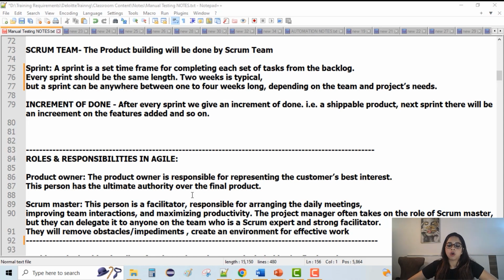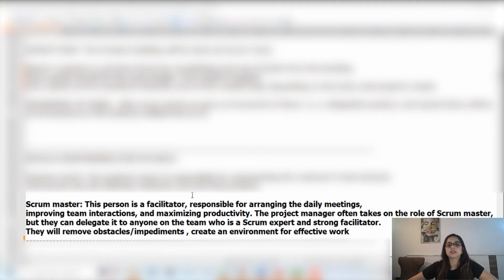Or in some projects, we also rotate this responsibility amongst all the team members present. This person is the facilitator, responsible for the smooth functioning of the entire Scrum cycle. He'll be arranging the daily meetings. We'll talk about all the different kinds of meetings we usually have in Agile while we are using Jira.